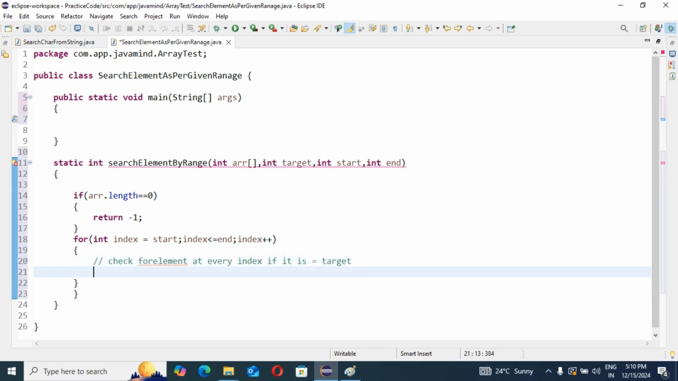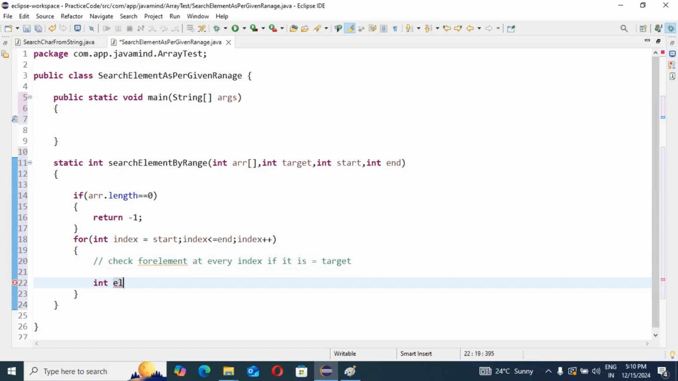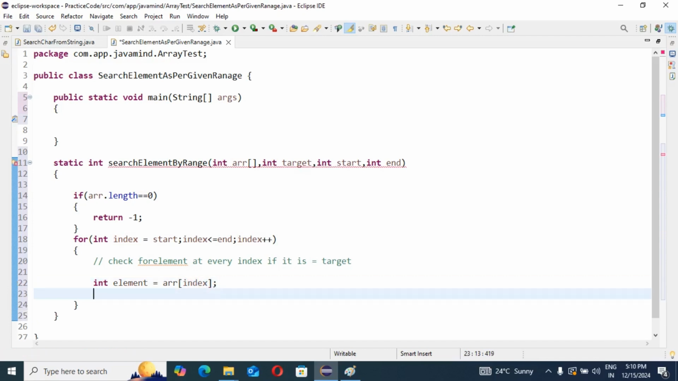First I am going to get int element equal to whatever the array value is at our index, so 0 index, 1 index, the value we have there. Then I am going to write one condition here: if our element, whatever value we store in element, is equal to target. Suppose you are going to find the given value 5, as I mentioned to you. I mentioned it right here.